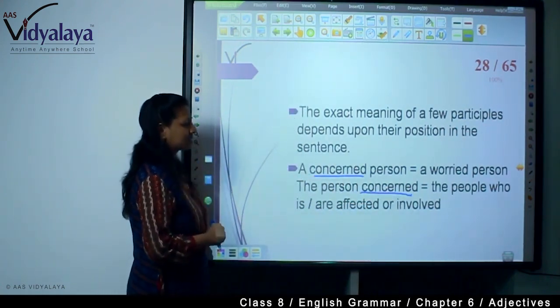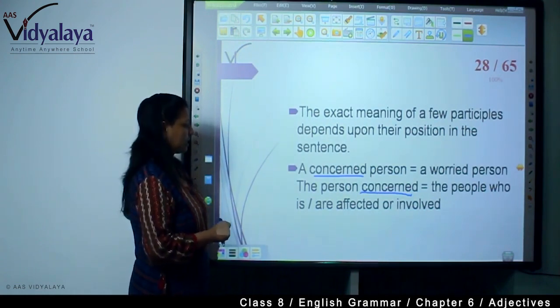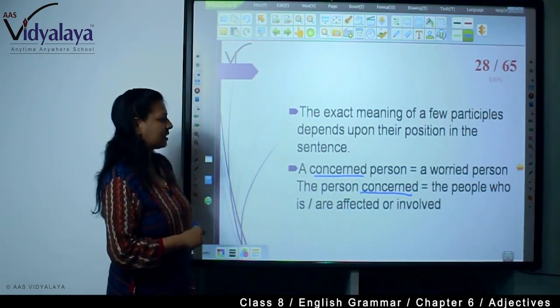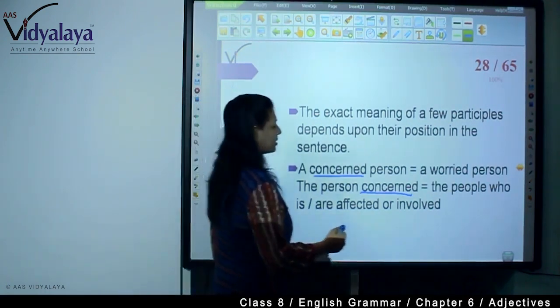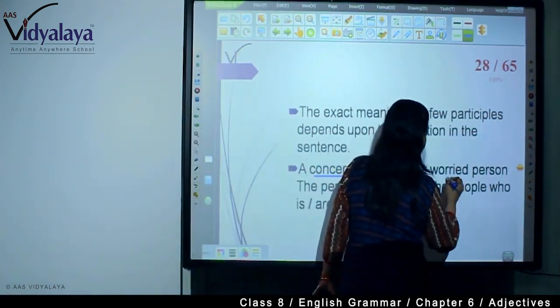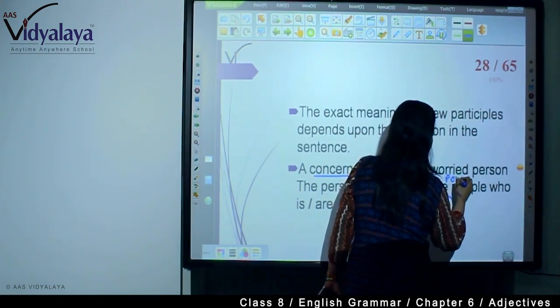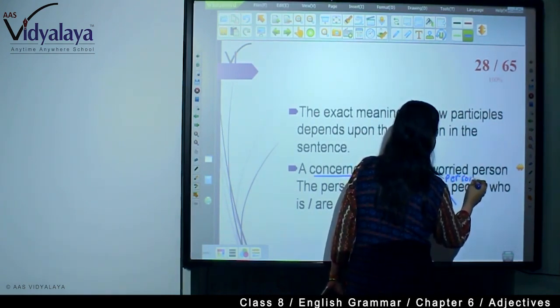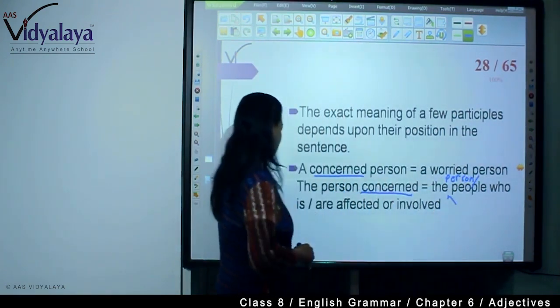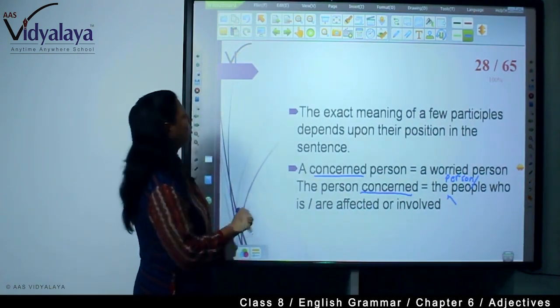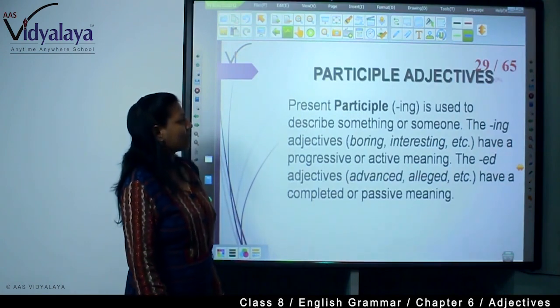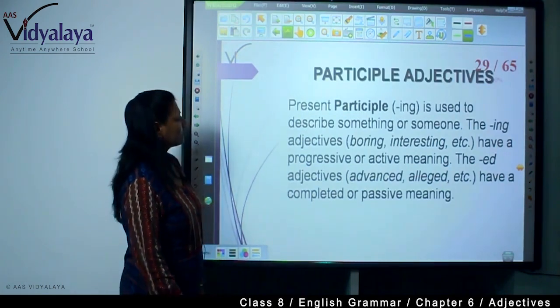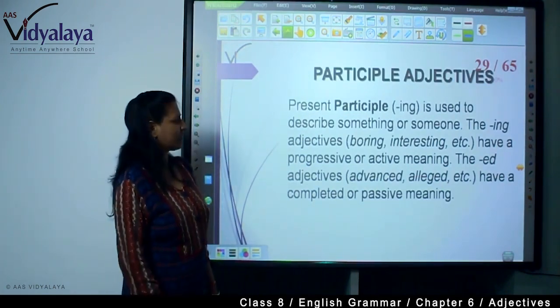A concerned person, a worried person. The person concerned, the people who are affected, or the person or people who are affected or involved. Now, participle adjective. The present participle, ing, is used to describe something or someone.